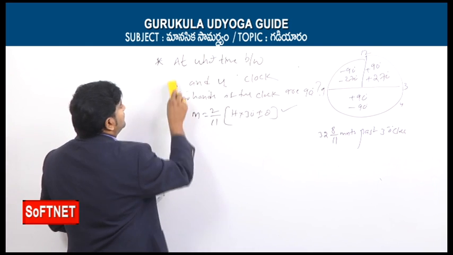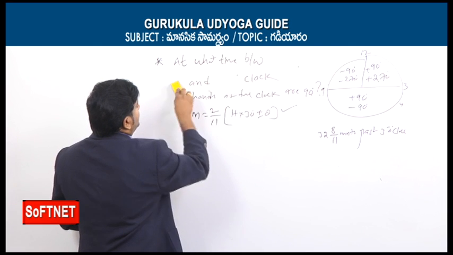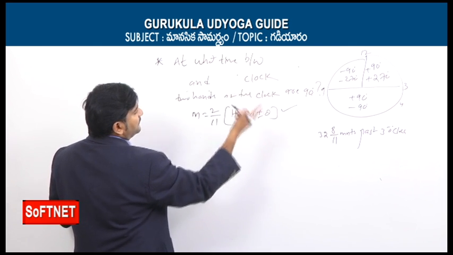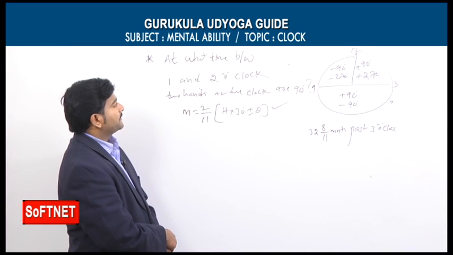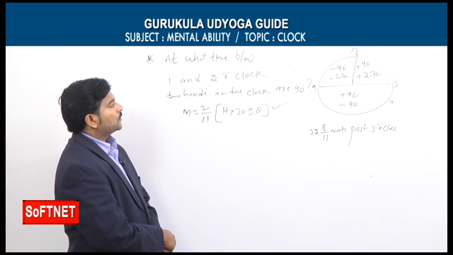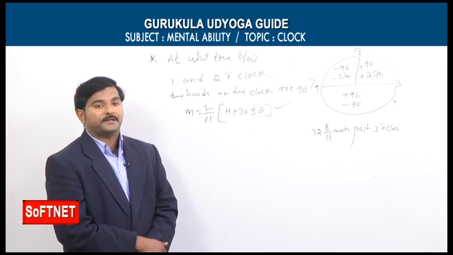Let's say instead of taking 3 and 4, now I am taking, let's say, 7 and 8, or you can say 1 and 2, no issue, 1 and 2. At what time between 1 and 2 o'clock are the two hands of the clock 90 degrees apart?